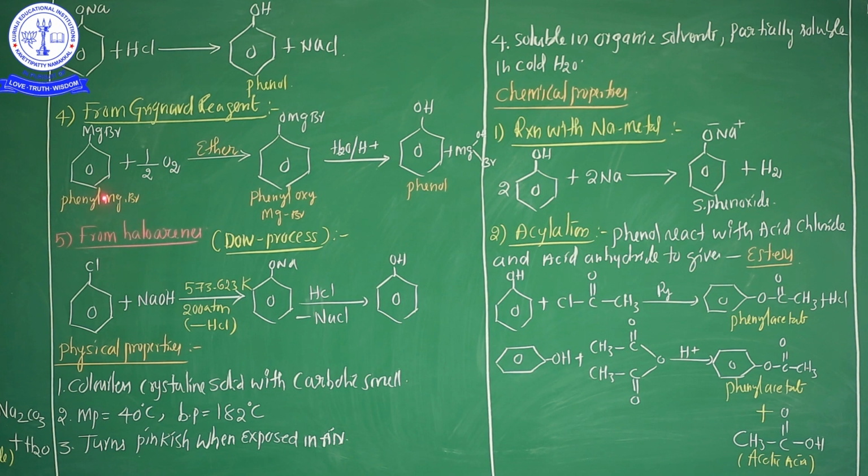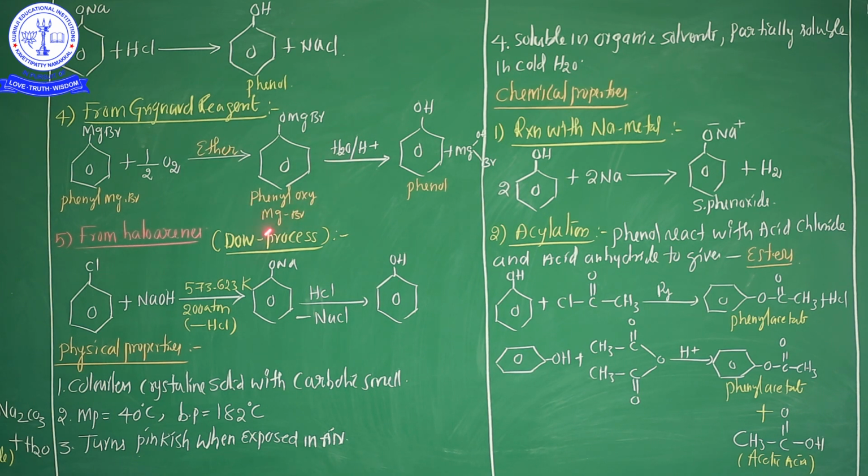When oxygen gas is bubbled through the ethereal solution of phenyl magnesium bromide, an oxy compound is formed, which upon hydrolysis with dilute mineral acid gives the phenol. See here, phenyl magnesium bromide treated with oxygen bubbles in the presence of the ether.